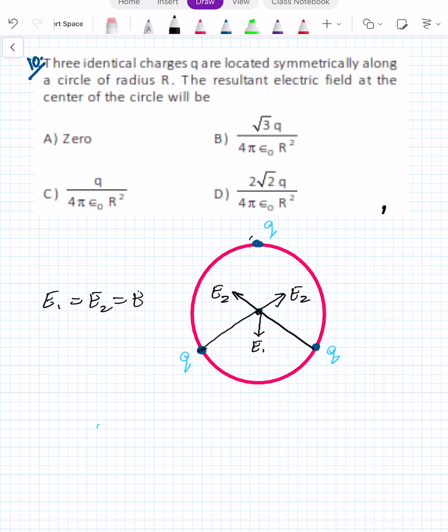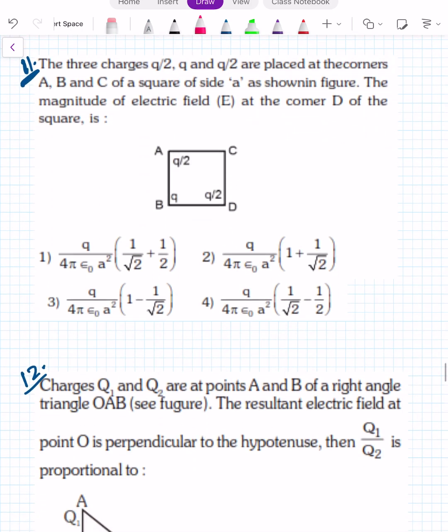In magnitude, these three are equal, but they are spread in space at an angle of 120 degrees. So it means three vectors of equal magnitude are spread in space at equal angles, symmetrically. We know the fact that any number of vectors, if they are spread symmetrically in space, their resultant will be 0. So here the answer, without solving, you can say is 0. Option A. Next, move to the next question.